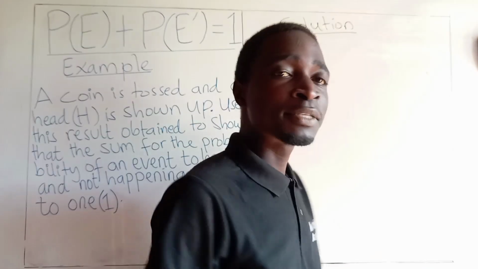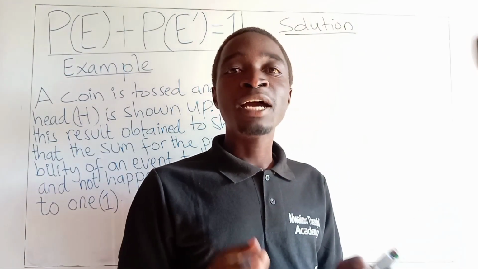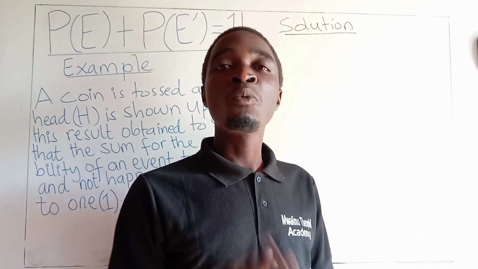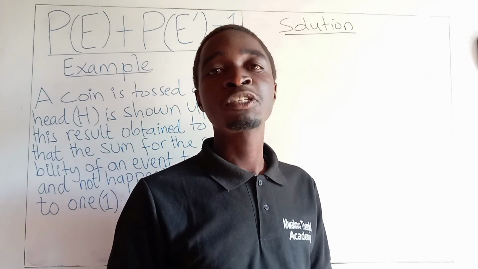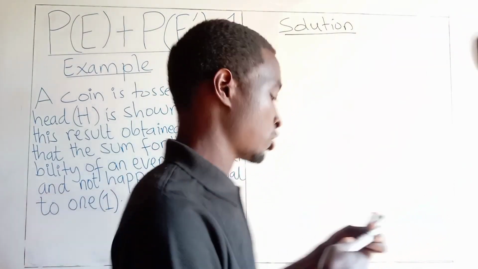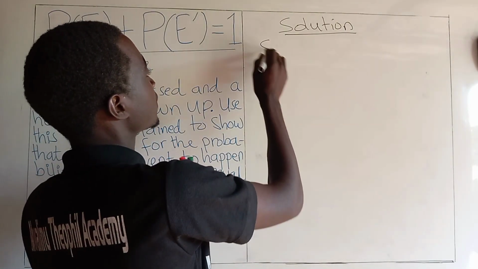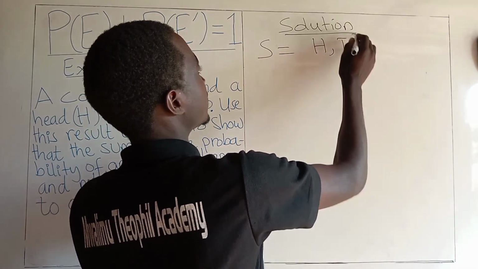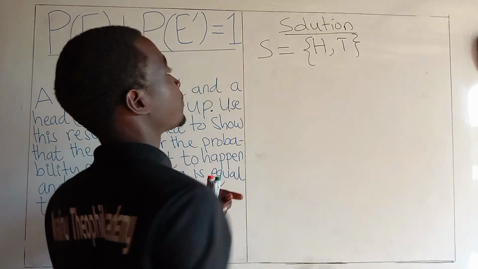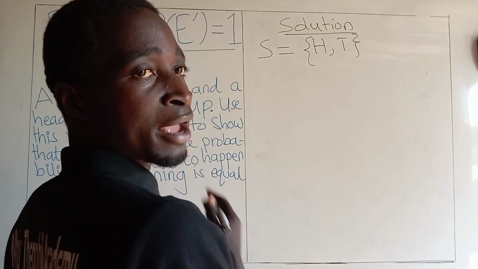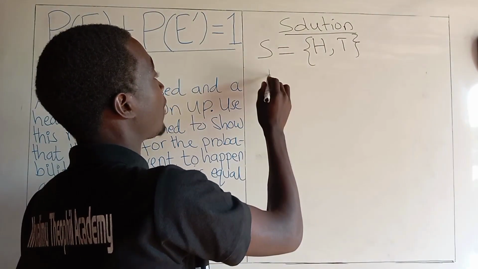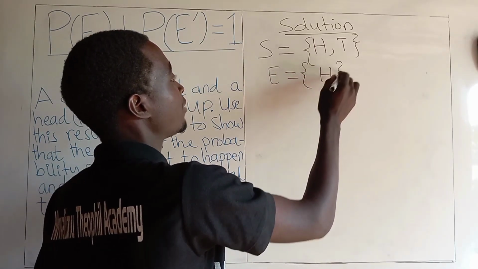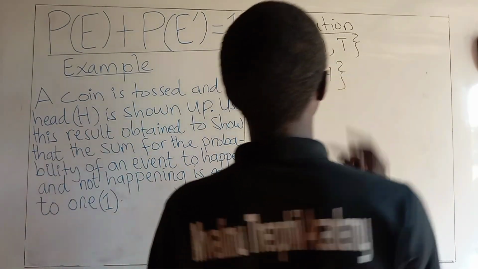You have to know that when we toss a coin, the results obtained can be a head or tail. So we have two outcomes in the sample space. So here, the sample space may contain a head or tail. What is the event spoken of here? Our event in this problem is to obtain a head.